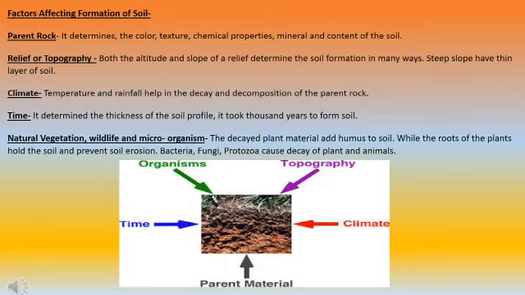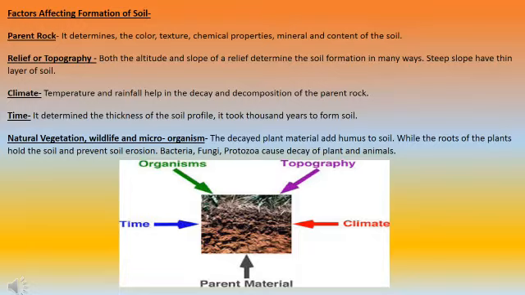If we have high temperature and good rainfall, the soil will be good. If we have high temperature and no rainfall, the soil will not be usable, like in Rajasthan. And if the temperature is low and rainfall is very high, then also the soil will not be utilized. So we need a perfect mixture of temperature and rainfall to make the soil fertile.